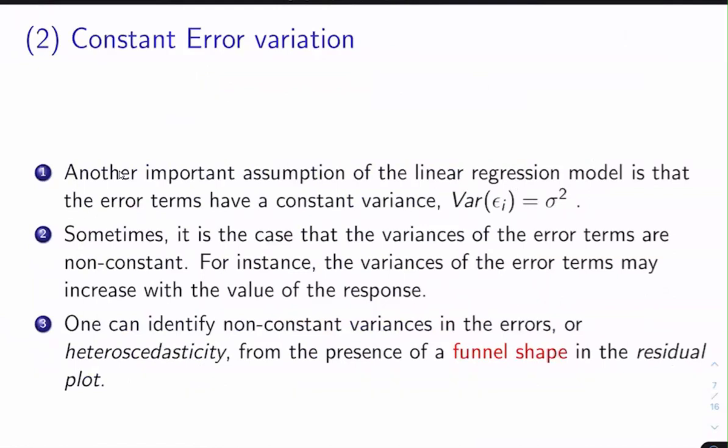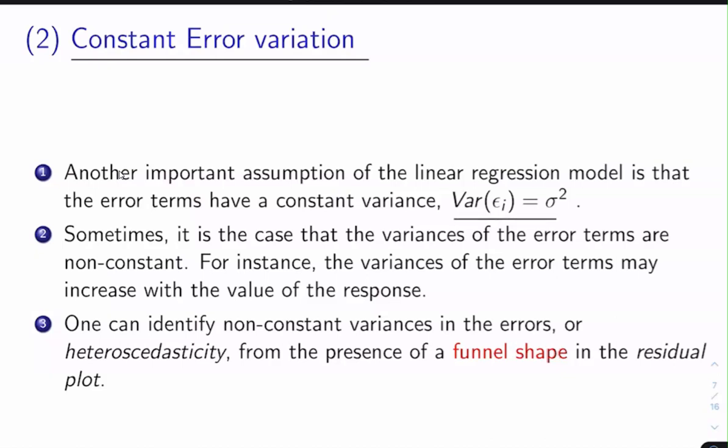The second type of assumption that we usually make while building the linear regression model is constant error variation, meaning the variation that we observe in the error terms is constant. This is the variance formula that we have studied in statistics.